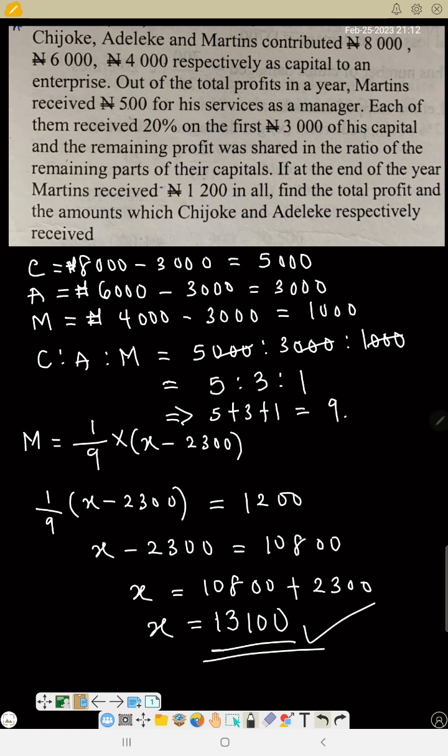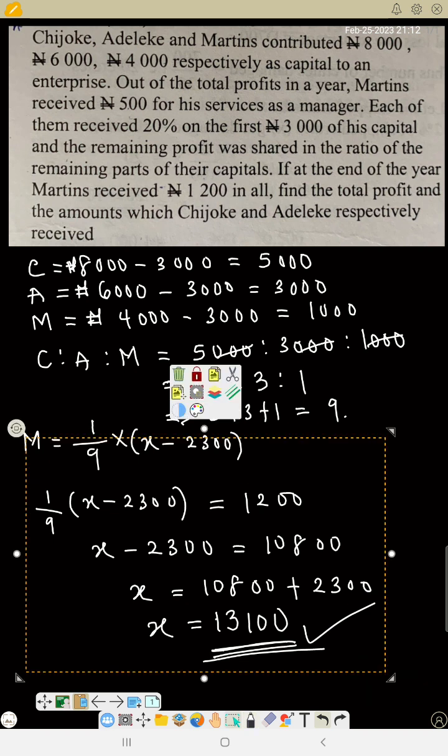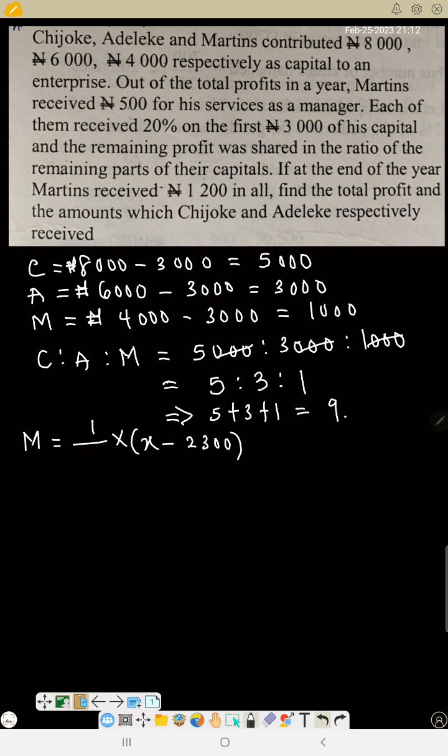We said we represent it as X, and now we have found the total profit. Now we can find how much Chijioke and Adeleke received respectively. Martins received 1,200, as given.